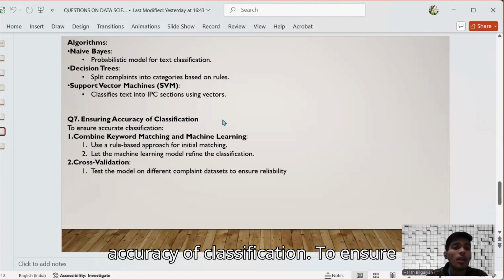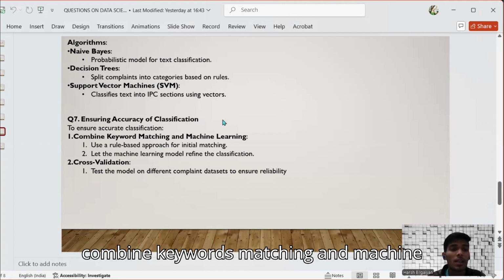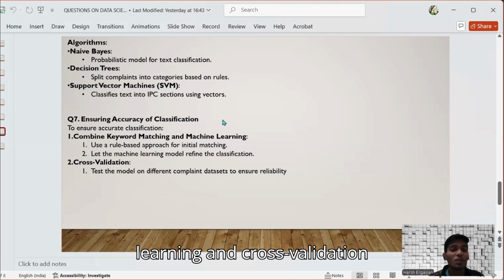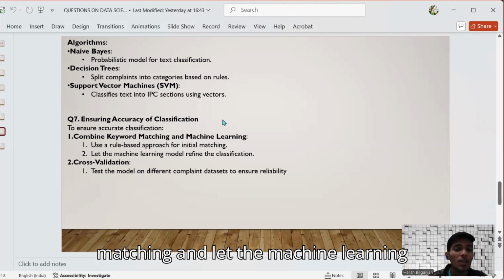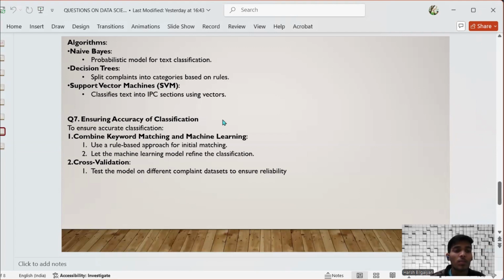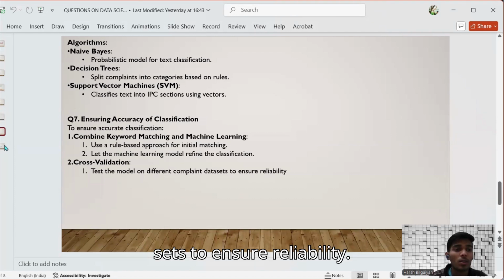So, ensuring accuracy of classification. To ensure accurate classification, first we will combine keyword matching and machine learning, and use cross-validation. Use a rule-based approach for initial matching and let the machine learning model refine the classification. Test the model on different datasets to ensure reliability.